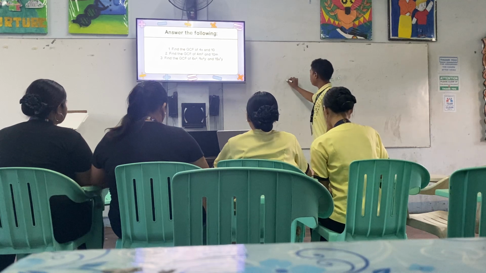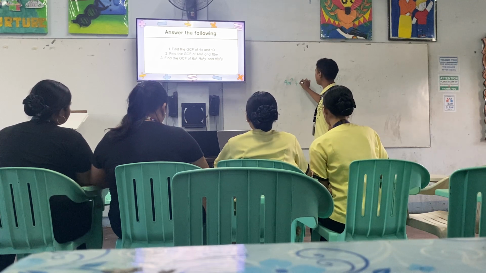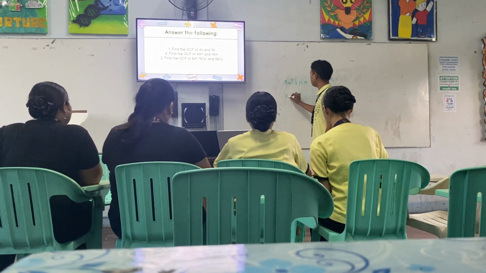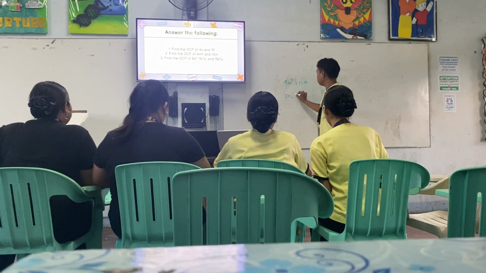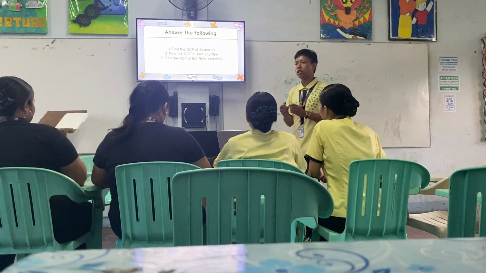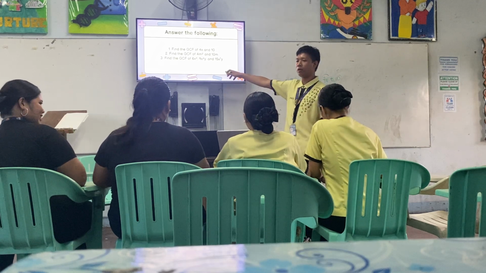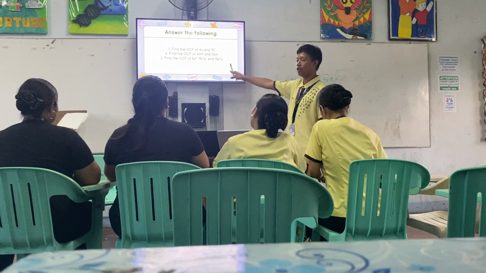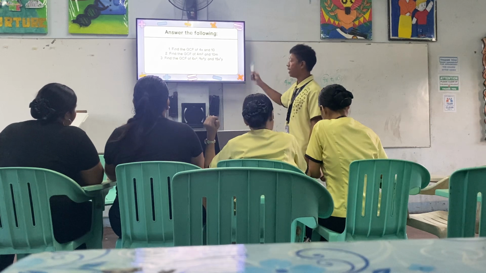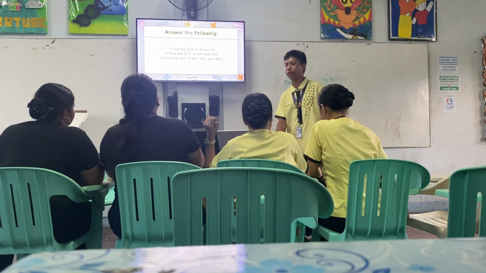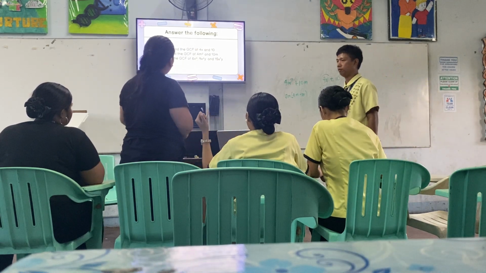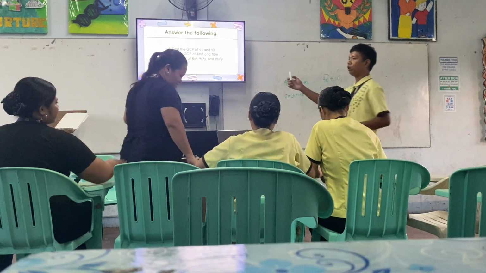So how about 4m squared plus 10m? What is the factor? 2m. So 2m times 2m plus 5. Very good. So Miss Shaina, please answer number 3. Find the GCF of 6x to the power of 4, 9x squared y, and 15x to the power of 5. Please solve.